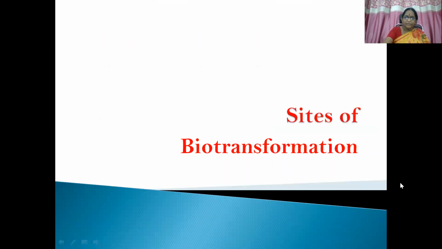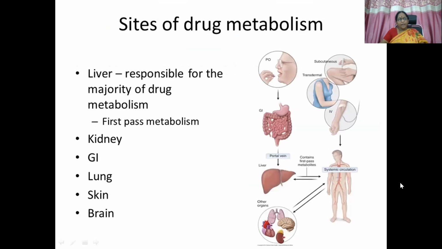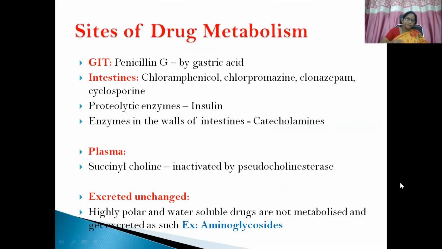Then coming to the sites of biotransformation. The major site of biotransformation is the liver, and apart from that, biotransformation also happens in the kidney, GIT, lungs, skin, and even the brain. In the GIT, one example you may remember is that penicillin G is metabolized by gastric acid. In the intestines, the drugs which undergo metabolism are chloramphenicol, chlorpromazine, clonazepam, cyclosporin, etc. Proteolytic enzymes metabolize the insulin molecule, and enzymes in the walls of the intestines metabolize catecholamines.